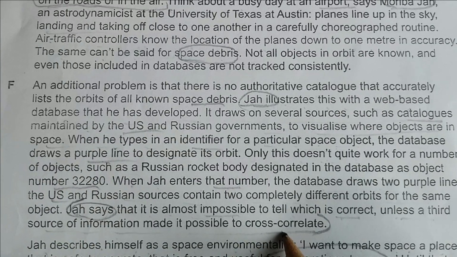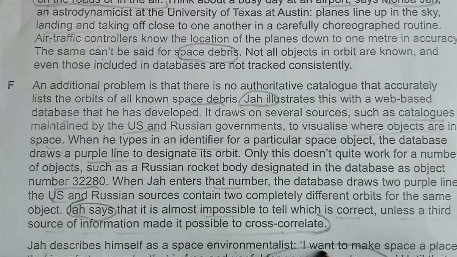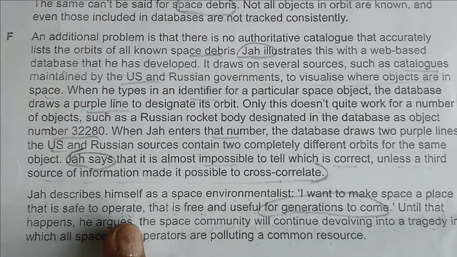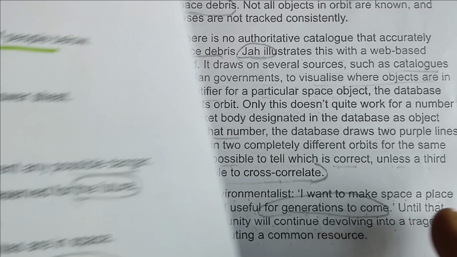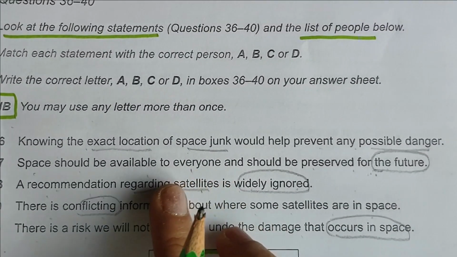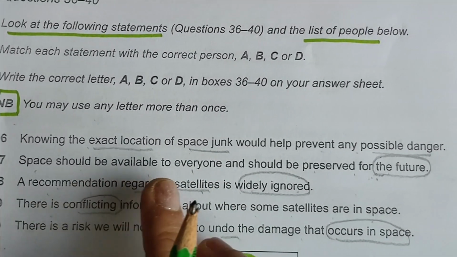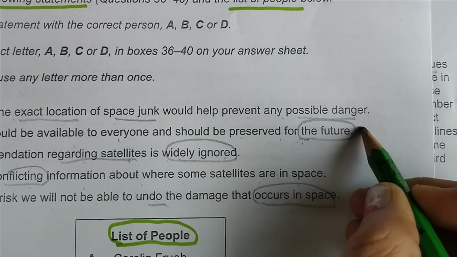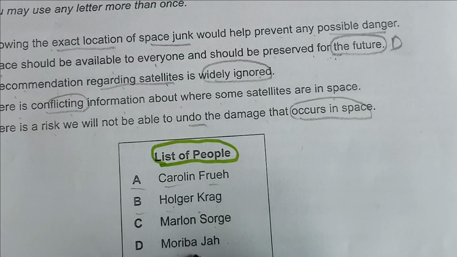So this is also matching. You can see this: I want to make space a place that is safe to operate, that is free and useful for future generations. So you can say space should be available for everyone and should be preserved for the future, which means we will match it with Moriba Jha.